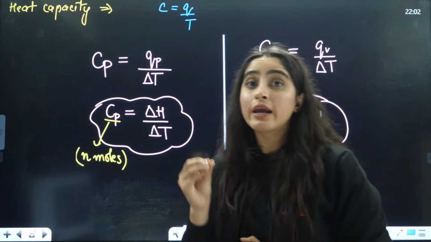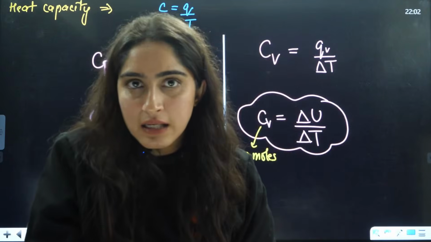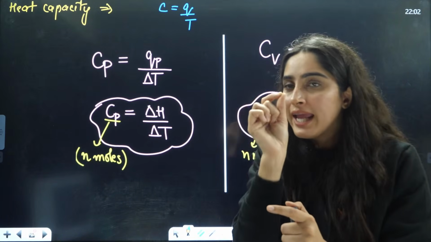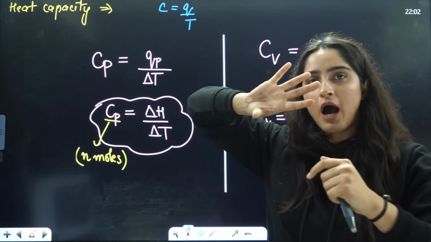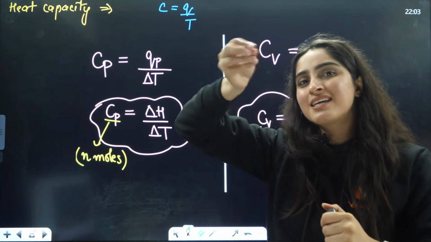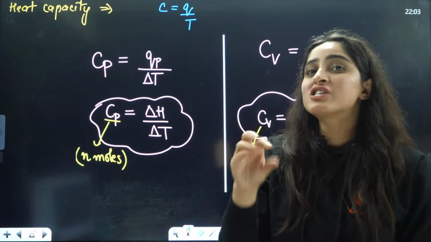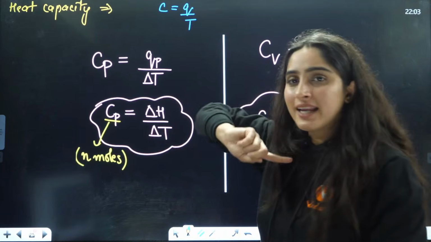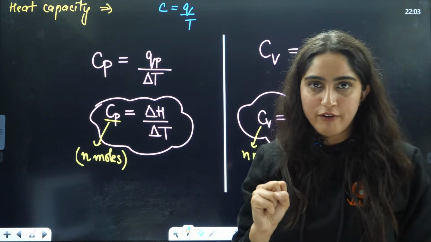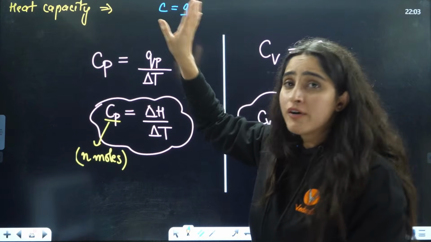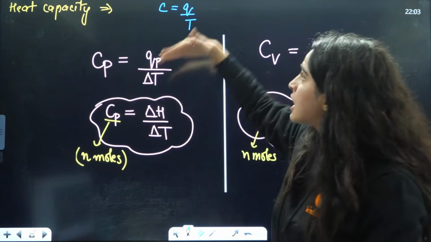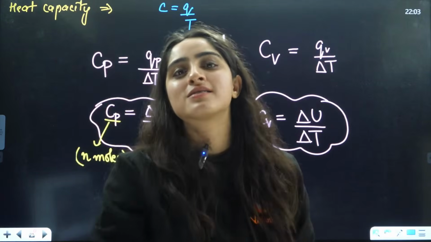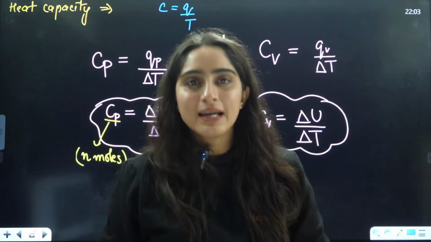First thing is, what is heat capacity? Heat capacity is when you increase the temperature by 1 degree, how much heat change you have. That is called the heat capacity, right? That is why the formula of heat capacity, denoted by C, is Q by delta T. With this particular temperature change, Q is the heat energy, which will give C.